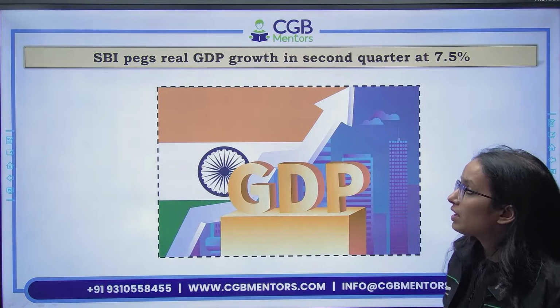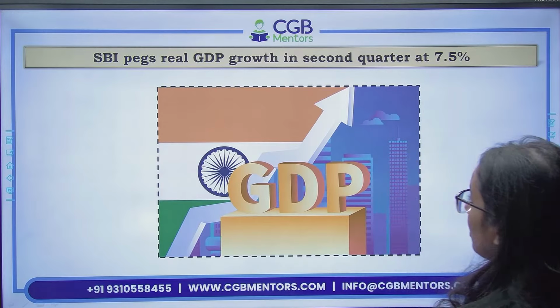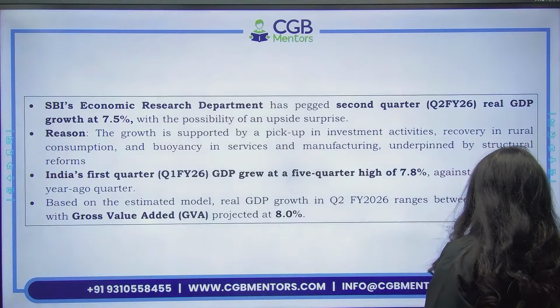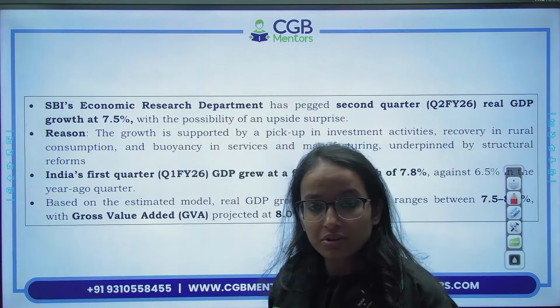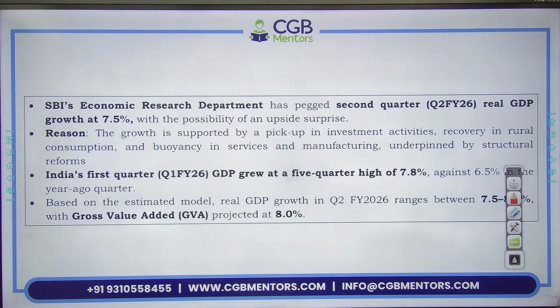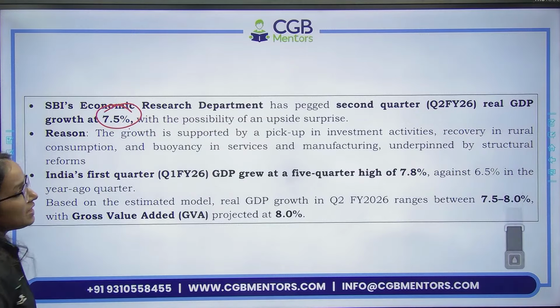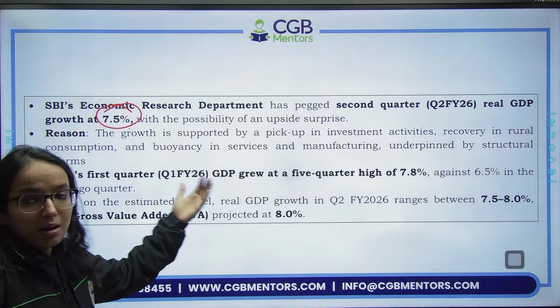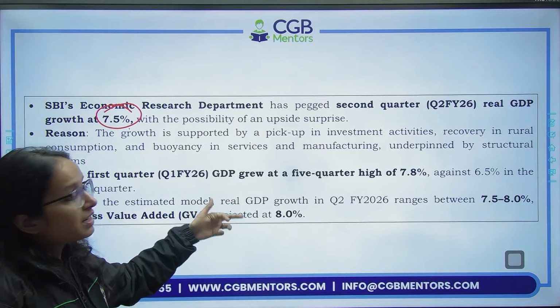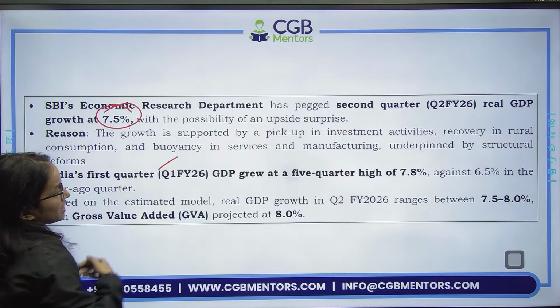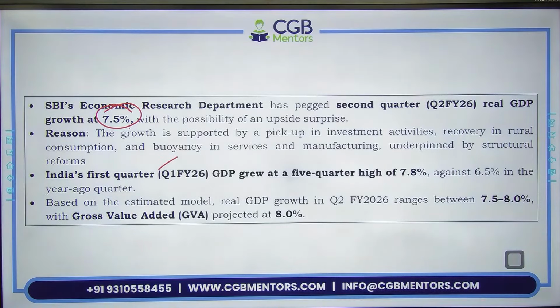After that we have SBI projecting real GDP growth in second quarter at 7.5%. So SBI के Economic Research Department has projected real GDP growth for India for the second quarter of financial year 2026 at 7.5%. Reason क्या है? They are expecting a pickup. You know, they are expecting an increase in the investment activities, recovery in rural consumption, and buoyancy in services and manufacturing. So that's why they have pegged 7.5% of the real GDP है ये, nominal नहीं है.